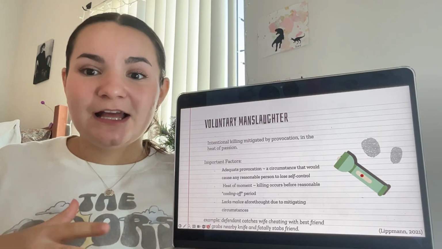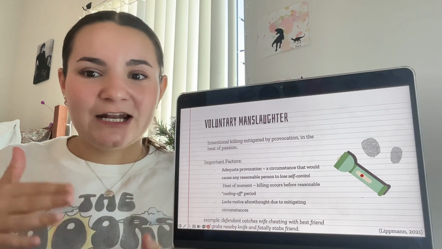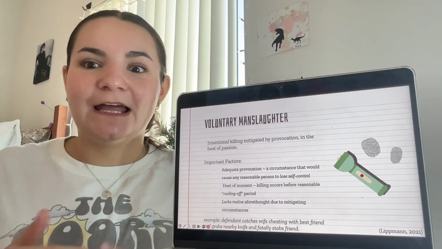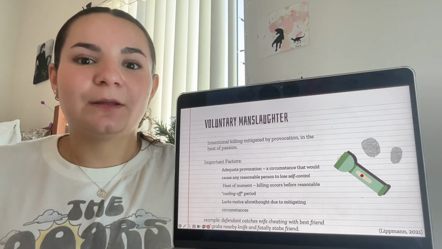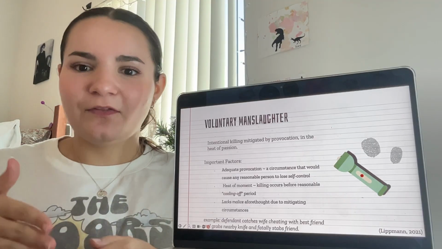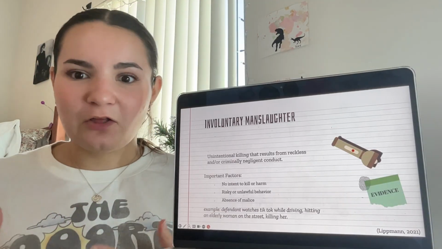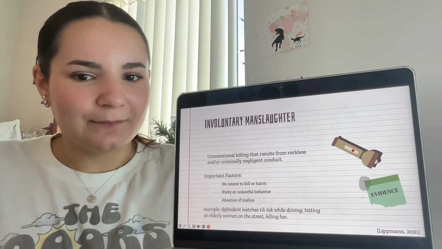However, the circumstances existing around the murder knock it down to a manslaughter, because it shows that any reasonable person would have likely been very upset over what they witnessed, what they saw, resulting in them flying off the handle. Now, moving on to our last type of manslaughter/murder, which is going to be involuntary manslaughter.